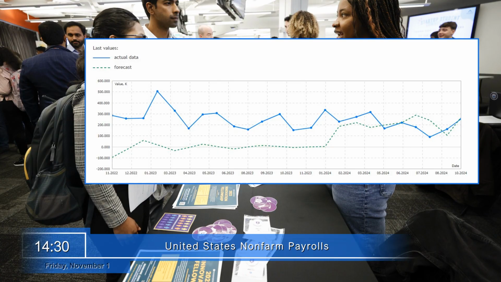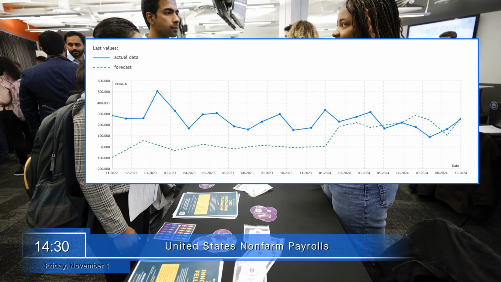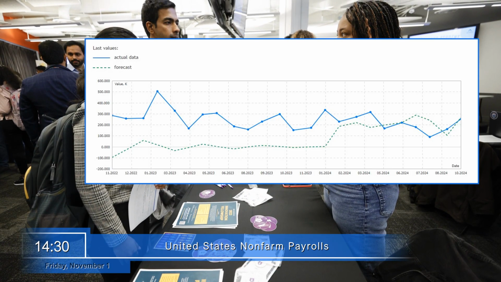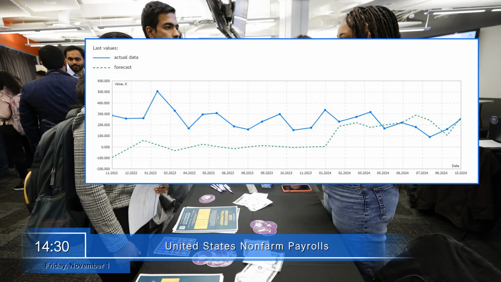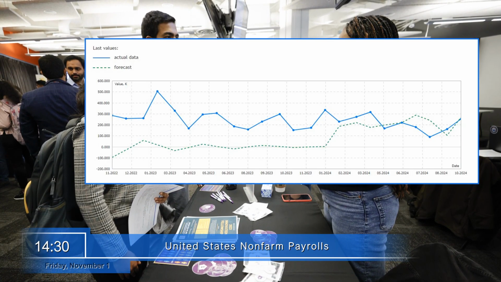Traders will also keep an eye on news from the U.S. At 14:30, there will be released the change in the number of employees in the U.S. non-farm sector. The growth of the indicator means that more consumers in the country will earn money, which means that the volume of consumption and consumer spending will grow. This stimulates the U.S. dollar.